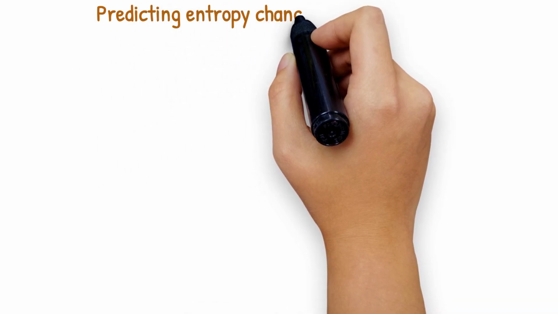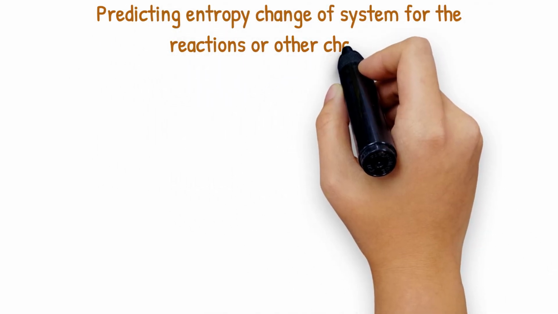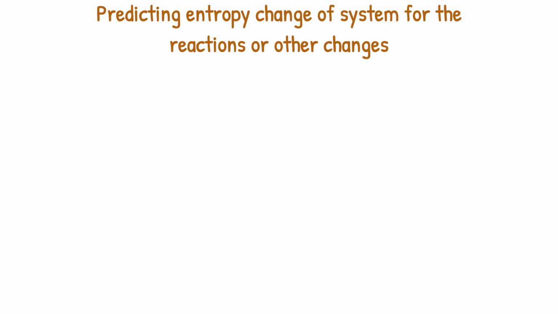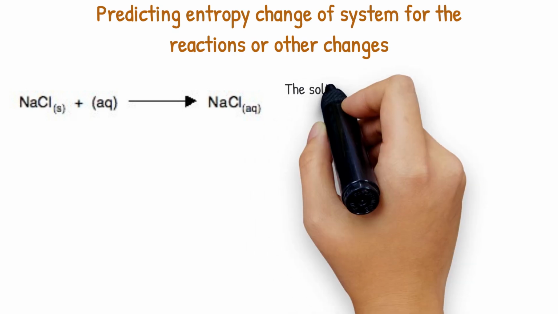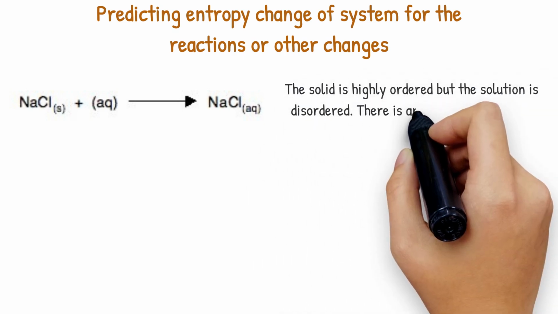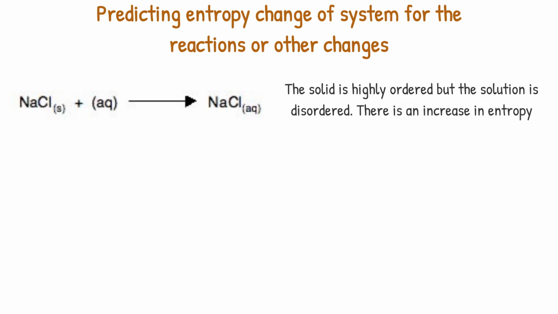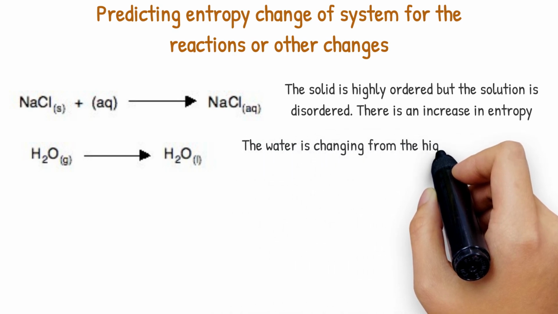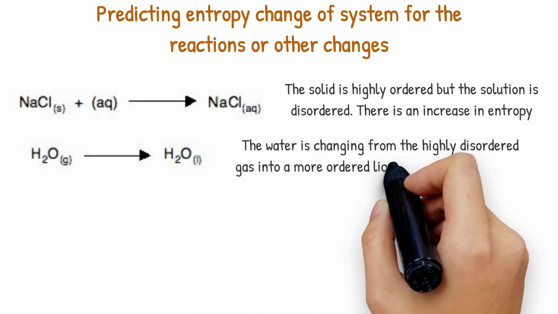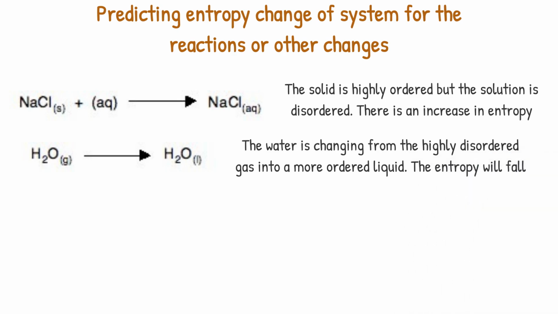Predicting how entropy will change during reactions or other changes. Example 1. Dissolving ionic compounds in water. This is just a crystalline solid going into solution. The solid is highly ordered, but the solution is disordered. There is an increase in entropy. Example 2. Condensation. The water is changing from a highly disordered gas into a more ordered liquid. The entropy will fall.